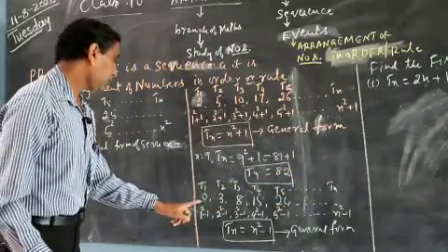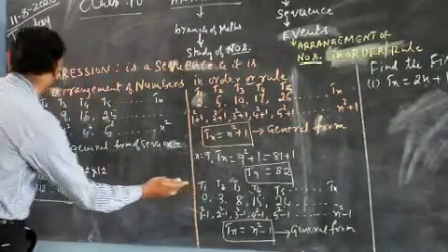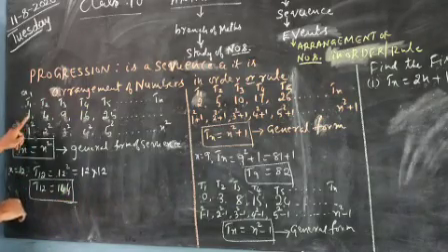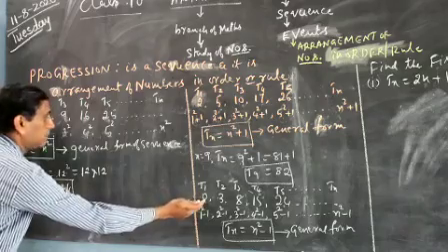And now, what will be the order? How to find the order? Just observe this too. How did we get 1? How to get 0 here? The first term is 1. The first term is 0. How to get 0 from 1? By subtracting 1.